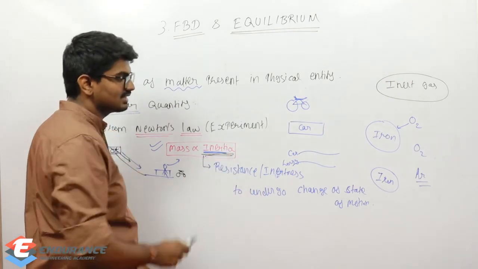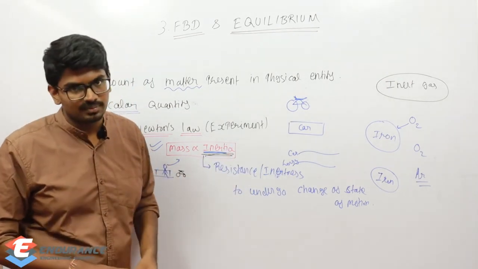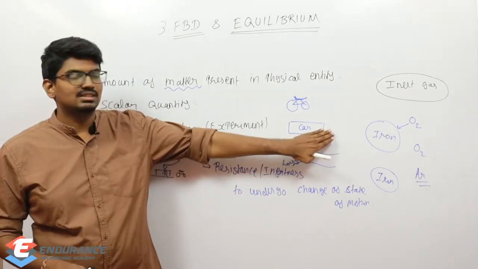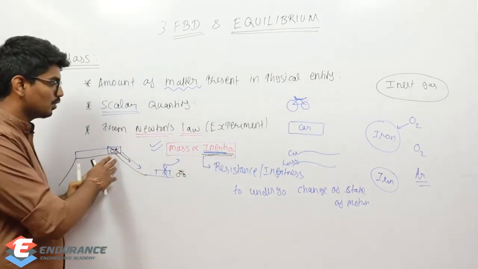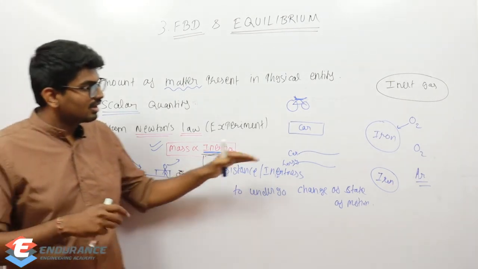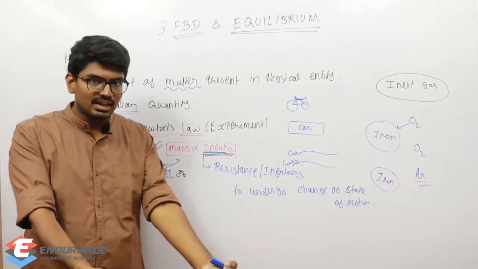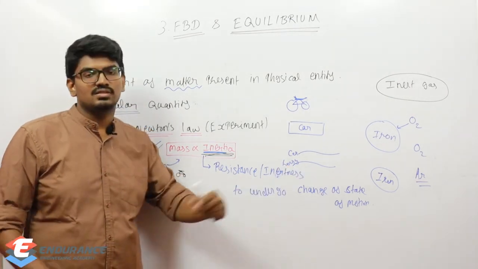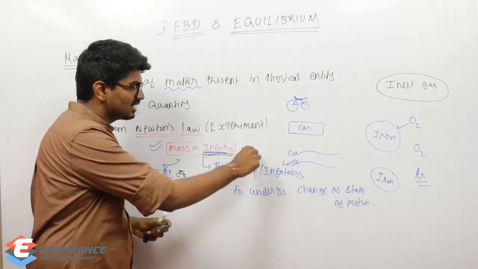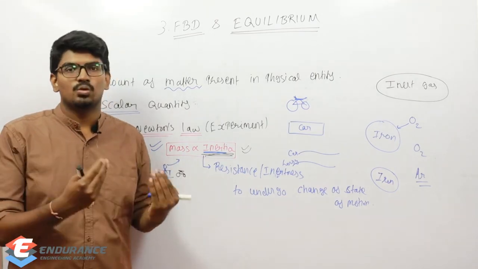Inertia is resistance or inertness to undergo the change of state of motion. The change of state may be from rest to motion, as in this example, or motion to rest. Resistance will be more for a higher mass body, or from one state of motion to another state of motion, from lower speed to higher speed. That is also difficult for a body with a higher mass. So that is what Newton's experiment is saying. So mass is directly proportional to inertia. If a body has more mass, then there is going to be more resistance.